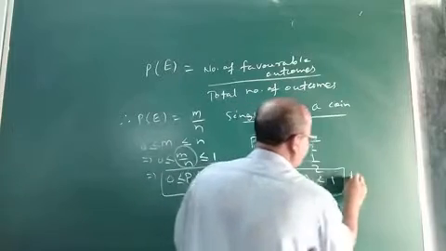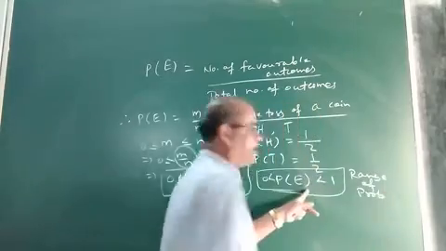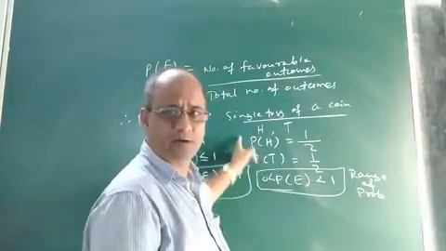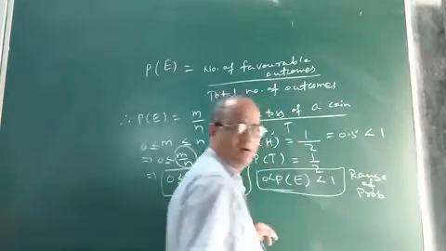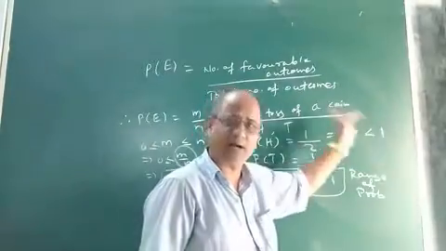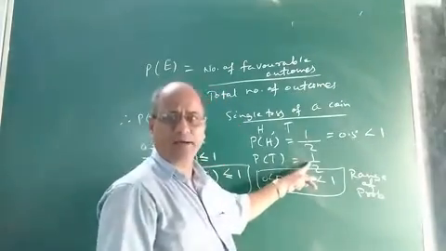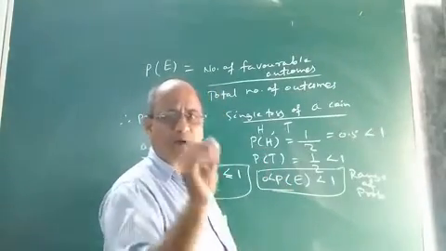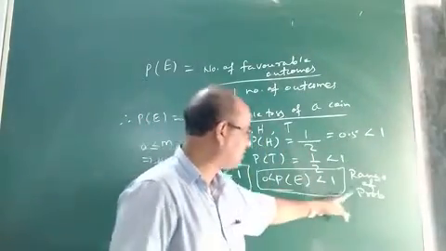This is called the range of probability. Probability of an event is always less than 1 and greater than 0. You see, it is proved here. What is the probability of getting head? It is 1 by 2, that is 0.5, which is less than 1 and greater than 0. Similarly, the probability of getting tail is also 1 by 2, and again it is less than 1 and greater than 0. Thus we can say that the probability of any elementary event is always less than 1 and greater than 0. That is known as the range of probability.